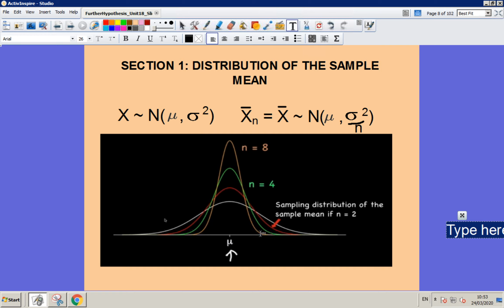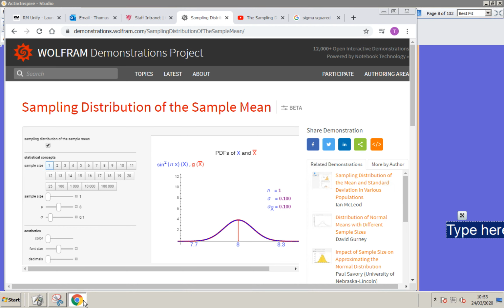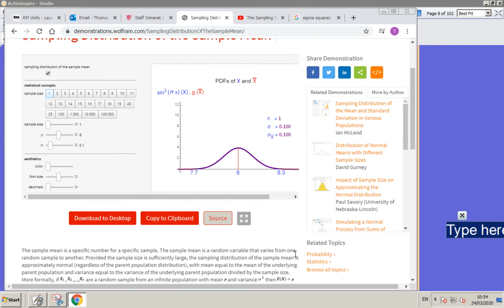Okay, so if we're finding the mean of bigger sized samples, it becomes increasingly likely that the mean of that sample is going to be the mean of the whole population. So let me just show you that in this little diagram.